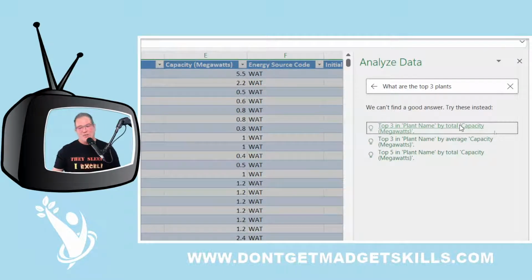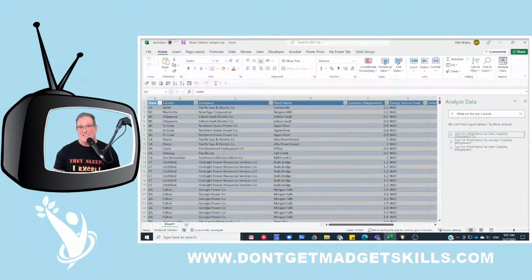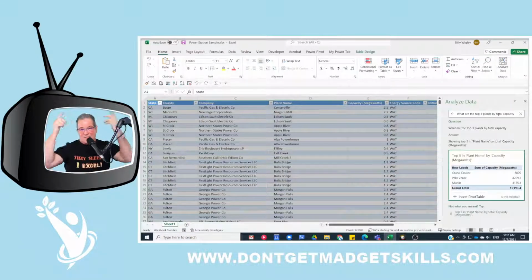And Excel here is going, hey, it may be better if you try, hey, top 3 in plant name by total capacity. Okay, I think that's what I meant. The top 3 plants that generate the most wattage. Top 3 plants by total capacity. Now, I could have just pressed the suggestion and I would have got this result.